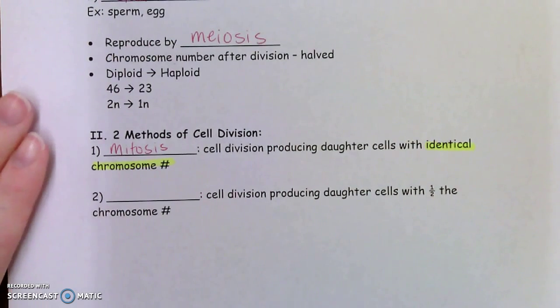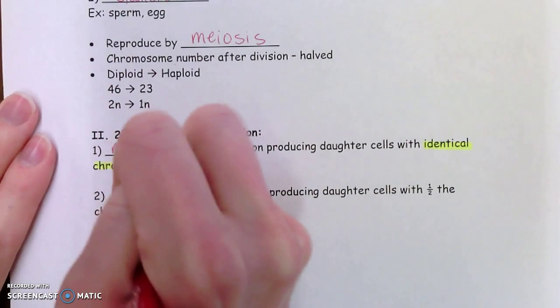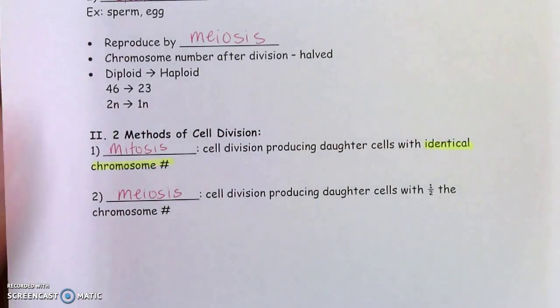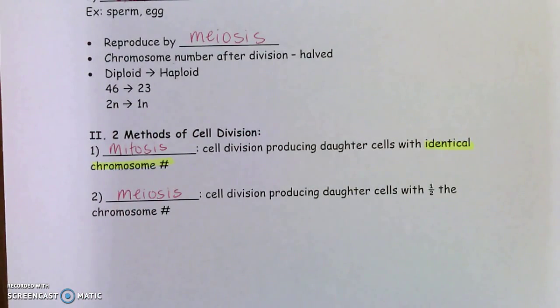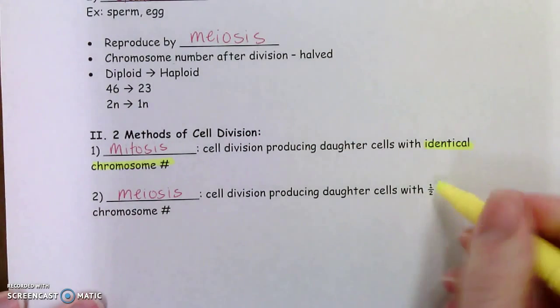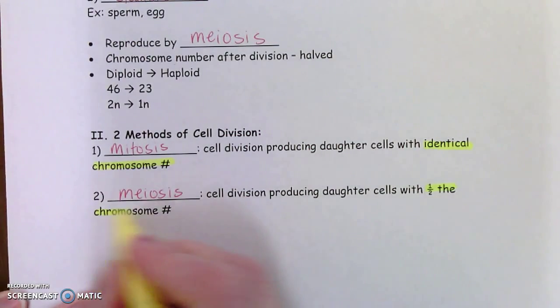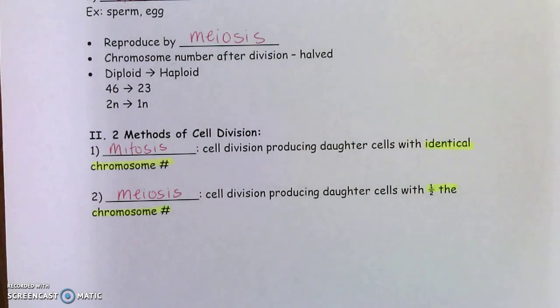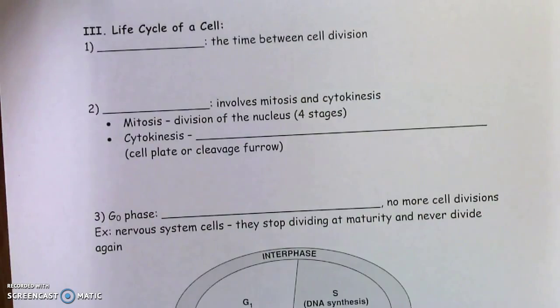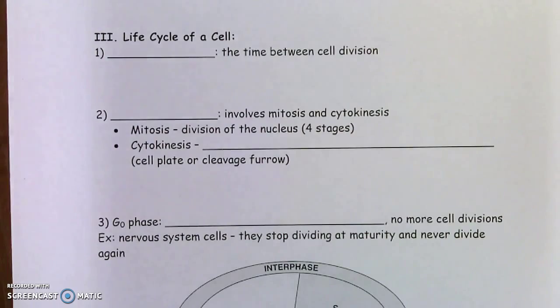The second method of cell division is meiosis. This is when you produce daughter cells with half the chromosome number. This only, again, happens in sperm cells or egg cells. Let's flip to the next sheet. And we'll talk about the life cycle of a cell.